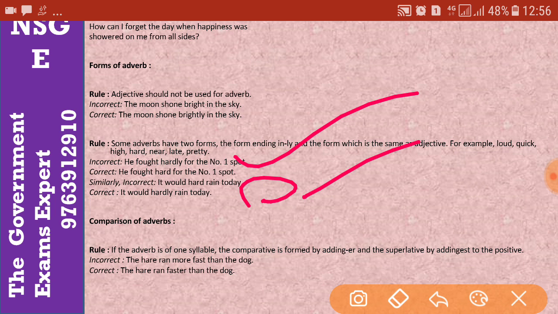So it depends on the situation and the condition where you are going to use the word or the parts of speech in a particular sentence. And please do remember, adverbs work in two forms, as adjectives and as adverbs also. Clear? So the comparison of adverbs we will discuss in the next lecture.